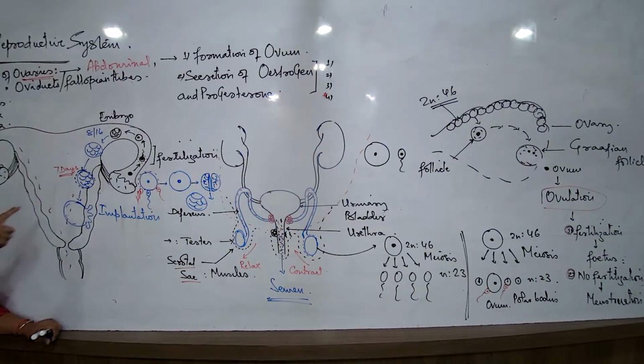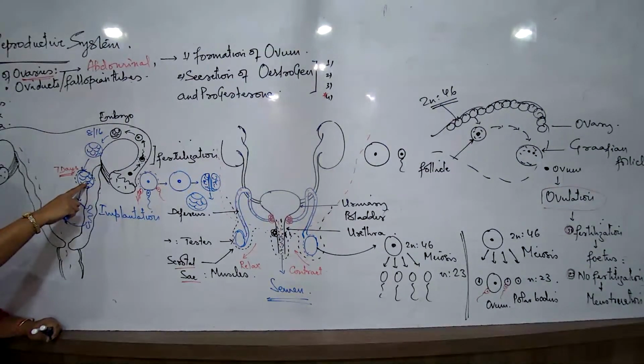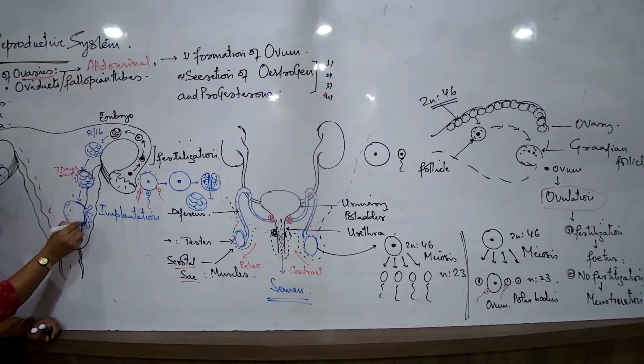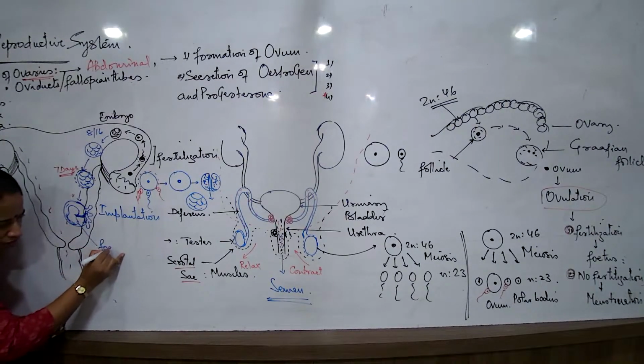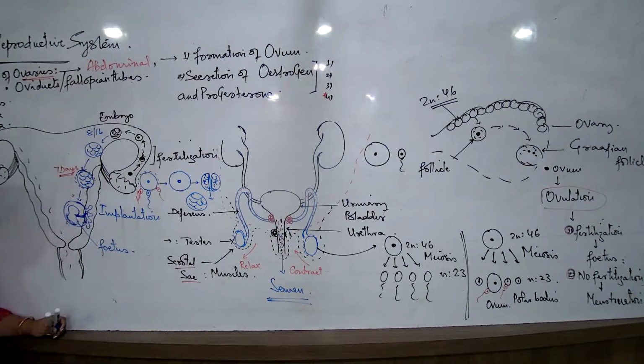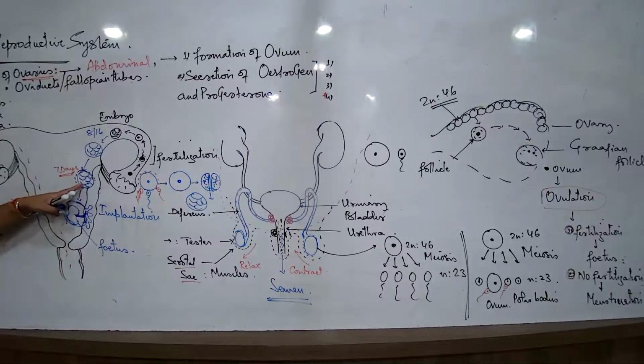Because now it is not only a ball of cells inside, a whole lot of tissues are getting formed here, and apart from the tissues, a developing embryo is also getting formed where the fetus is now in the process of development. Then what is a fetus? Where it is not only a group of cells but body parts have started developing.